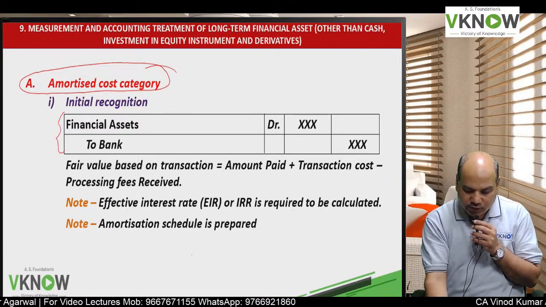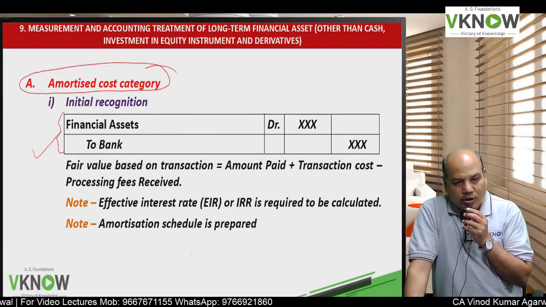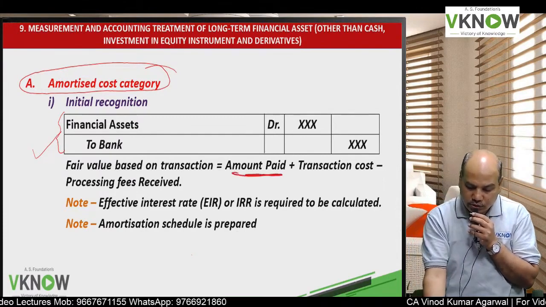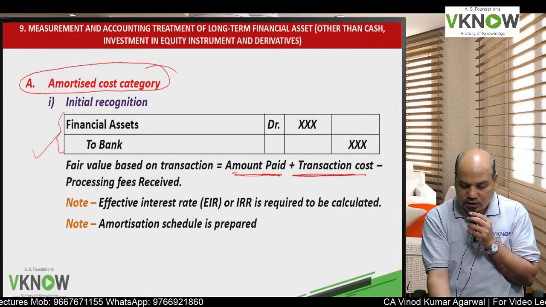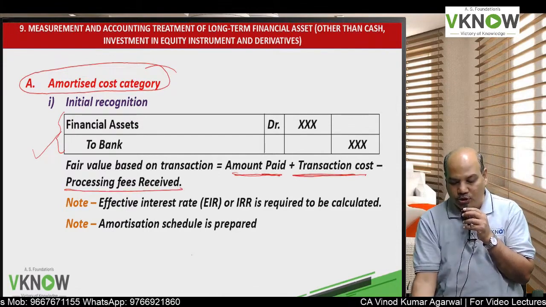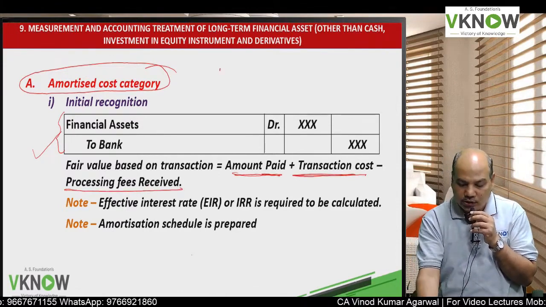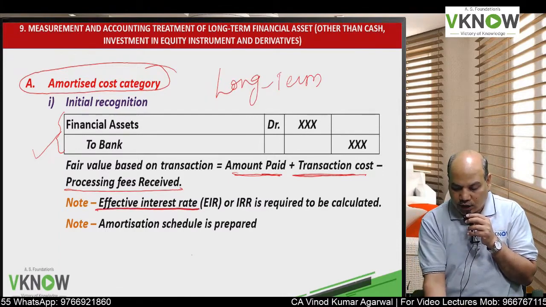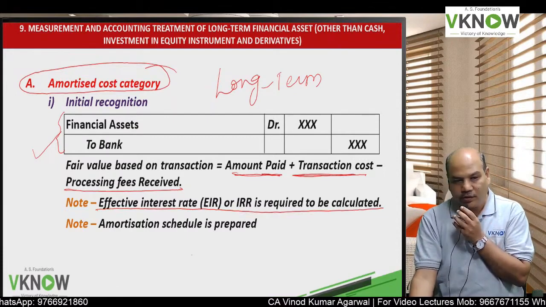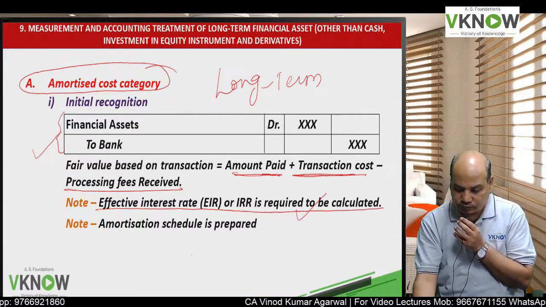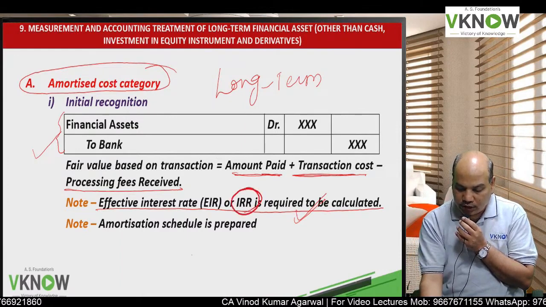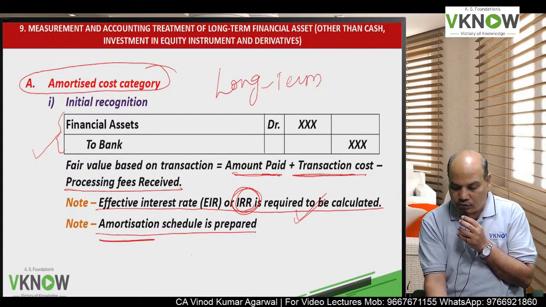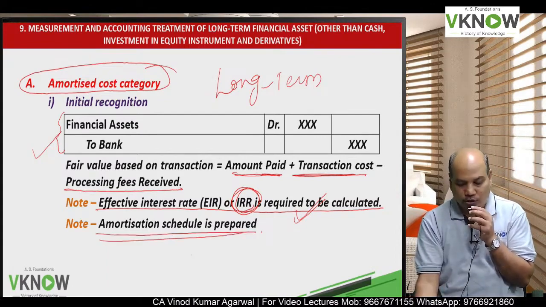Same as what we have discussed in short term. Financial asset account debit to bank account, the amount is equal to amount paid plus transaction cost minus processing fees received. But because it is a long term financial instrument, we are going to calculate effective interest rate or EIR, because the interest will be recognized based on effective interest rate, and for that we will prepare one amortization schedule